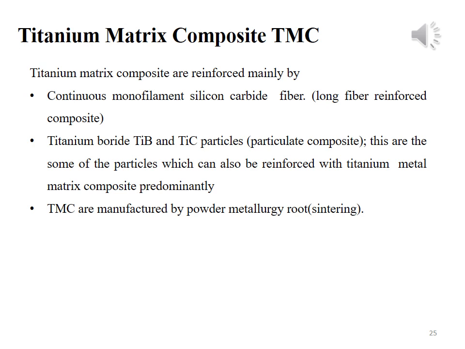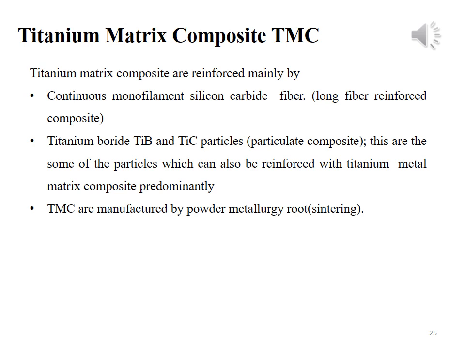Titanium boride and titanium carbide particles are embedded within the titanium metal matrix composite material. In this material, the reinforcing phase is present in the form of particles.